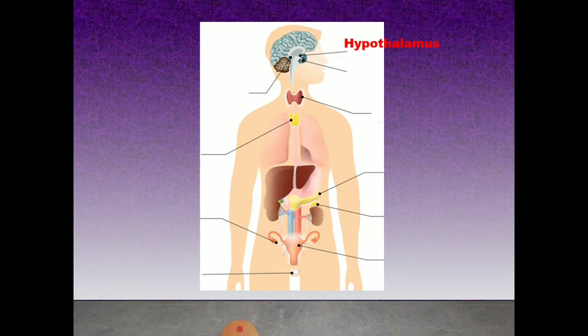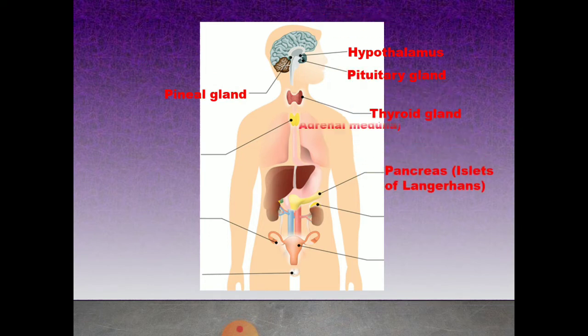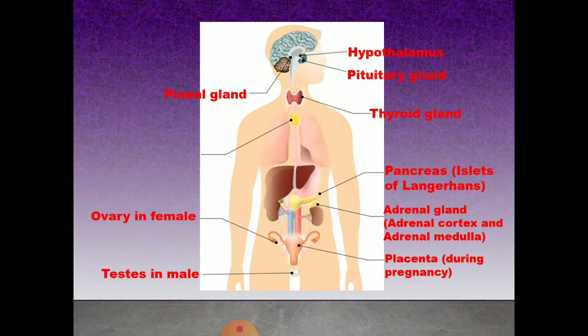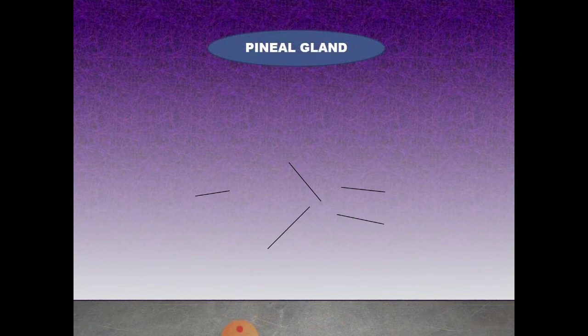The human endocrine glands are the hypothalamus in the brain, and near it the pituitary gland. Next, the pineal gland, thyroid gland, pancreas, adrenal gland, placenta, testes in man, ovary in female, then the thymus gland. These are the glands present in the human body. In this video, let's see only two glands: one is the pineal gland, another one is the pituitary gland.